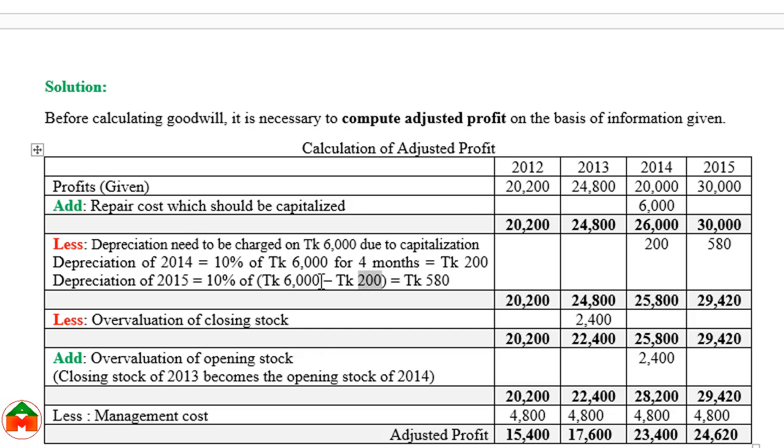If we multiply 10% on 5,800, the depreciation would be 580. We have to deduct this 580 from the year 2015. After deducting these two amounts, we get these 4 items. These 2 items are the same as before. These 2 items have been adjusted by deducting the depreciation.